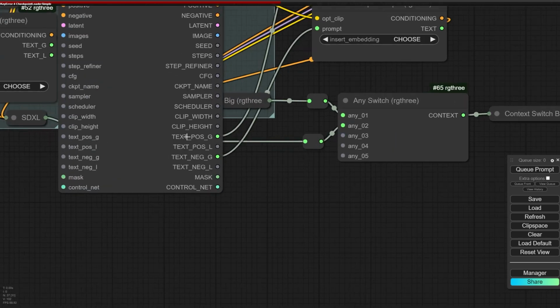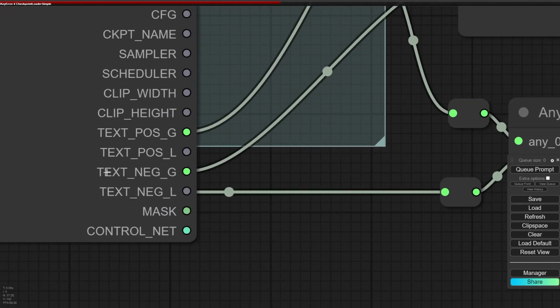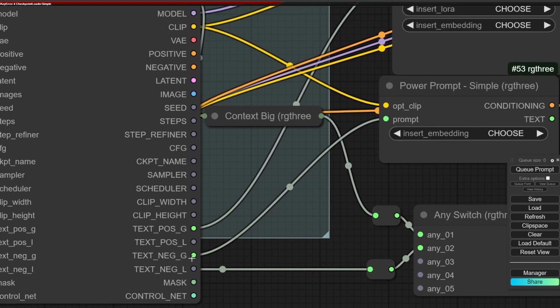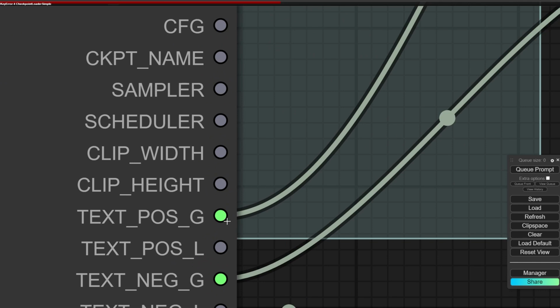Okay. And now for the negative, because negative G and negative L are equal, I can send the negative, but for the positive, I have to merge the result of positive G and positive L.